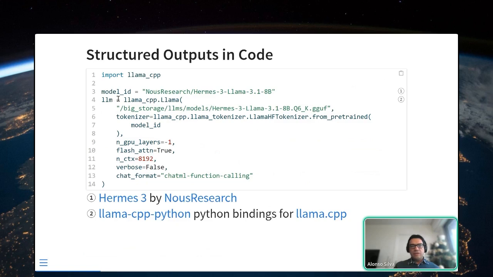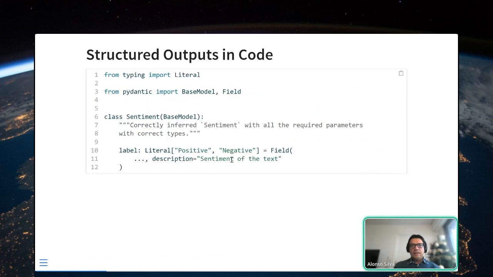Here I'm defining one LLM. I'm taking Hermes 3 by Nous Research. I'm using llama.cpp through llama-cpp-python. And I'm going to define a fake function, which is going to be called the sentiment function. This function will need an argument, which is going to be called the label.